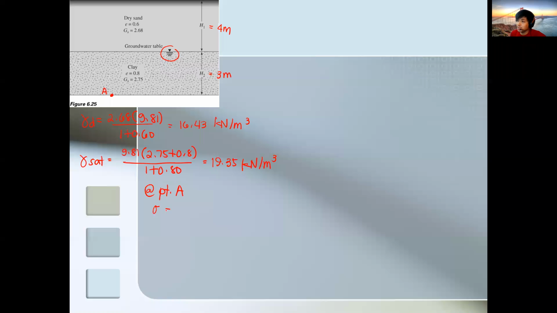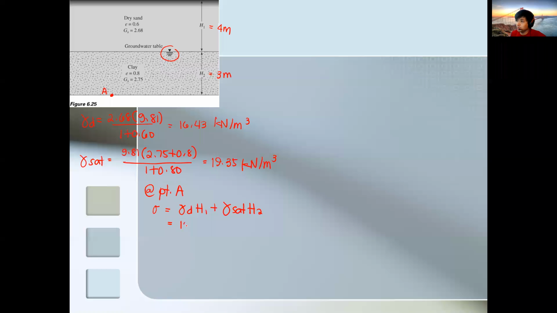total stress is equivalent to gamma dry times H1, right? Plus the second layer, gamma saturated times H2. You can verify that in the figure, right?